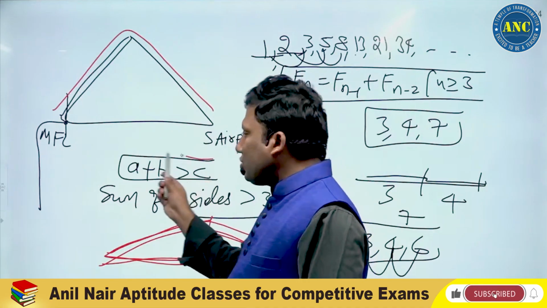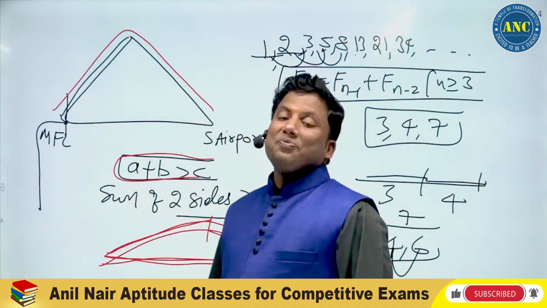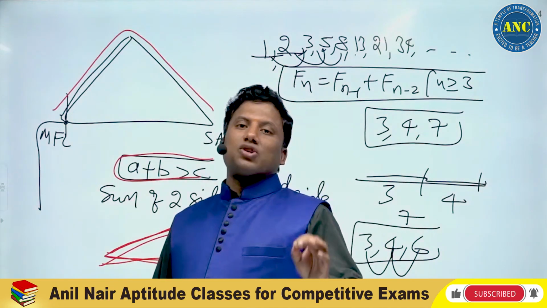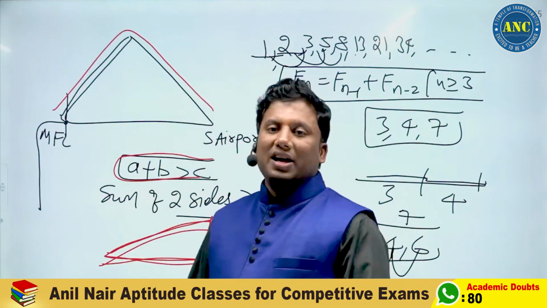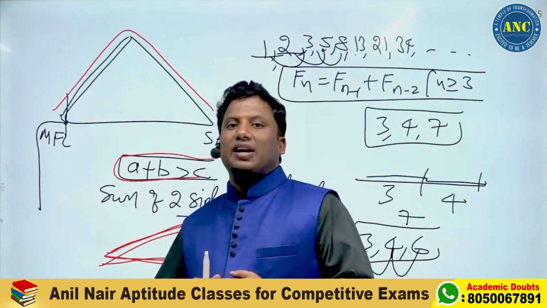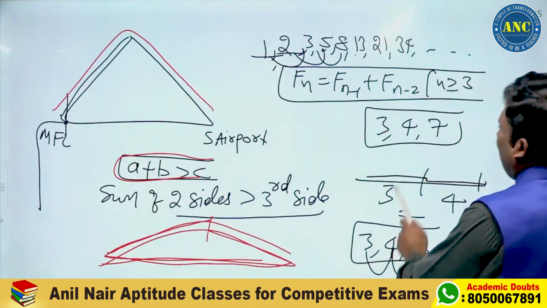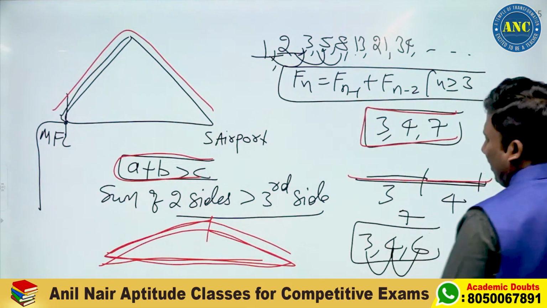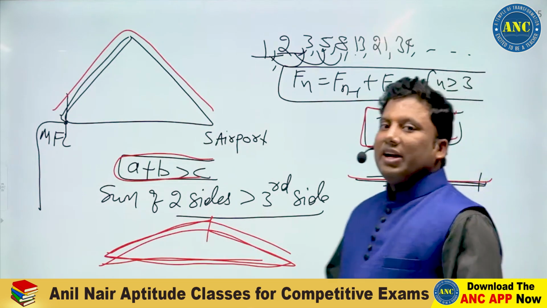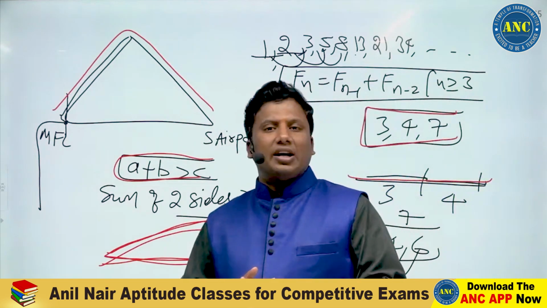the sum of two sides should be greater than the third side. Sir, why should it be greater than the third side? Because if it is equivalent to the third side, then it forms a line. If it is less than the third side, then it can never form a three-sided closed figure.